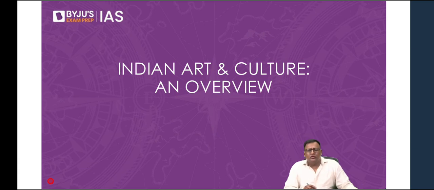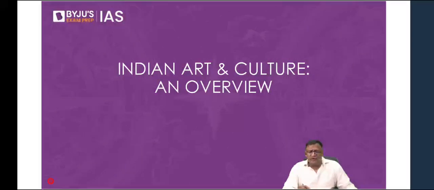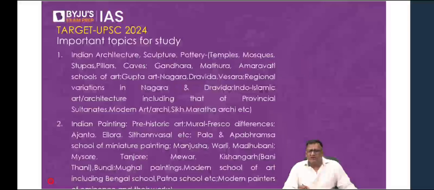So let me give you an overview of art and culture. What are the various topics we would be covering? Generally, an overview of art and culture. So what are the important topics? I have shortlisted important topics after analyzing the last 15, 20 years of papers. And 8 topics are very, very important, from the mains point of view, not only the prelims. I will mark those 8 topics later, but then let us understand what all you're going to study as part of art and culture. So on your screen.